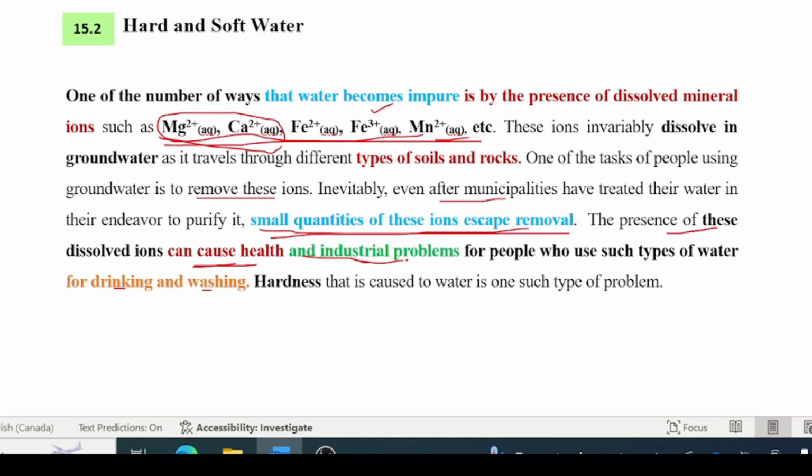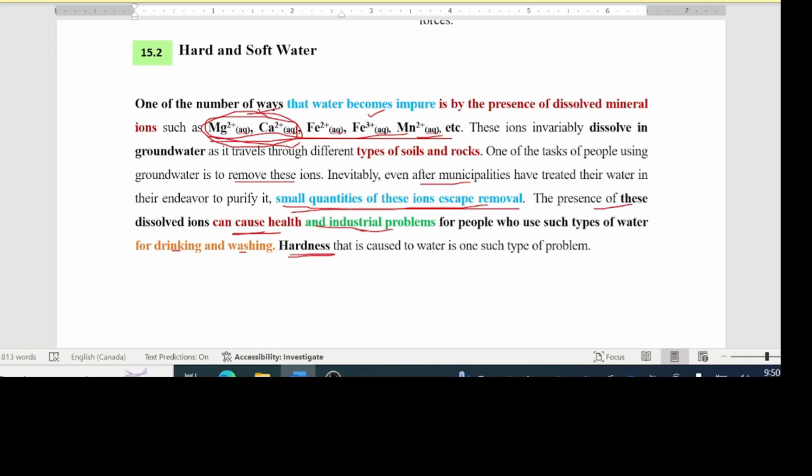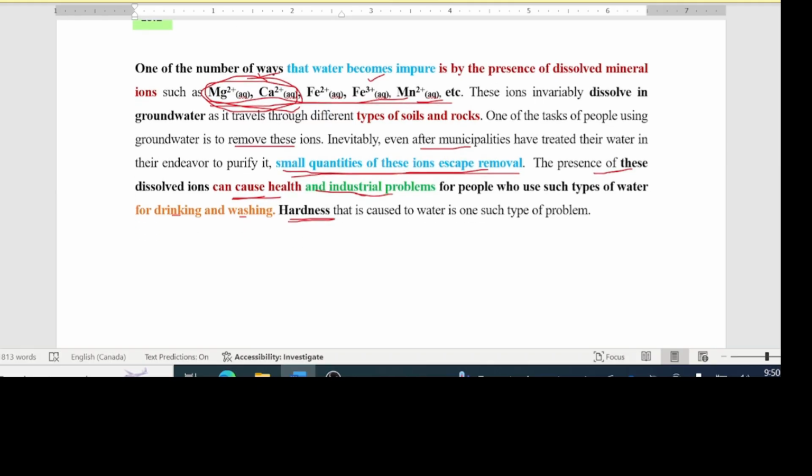One of the problems frequently encountered is in its use in doing laundry using soap. People experience that such type of water requires more soap than usual to do their laundry. The soap does not lather up that easily, so they describe the water as being hard. It is found that it is the presence of calcium and magnesium ions in the water that produce this effect.